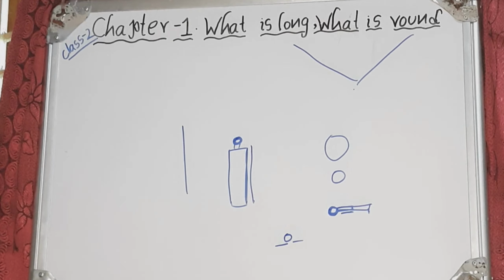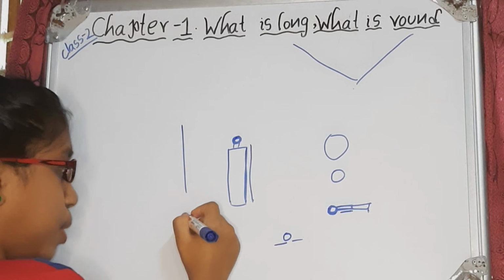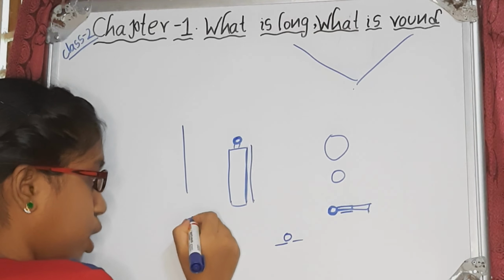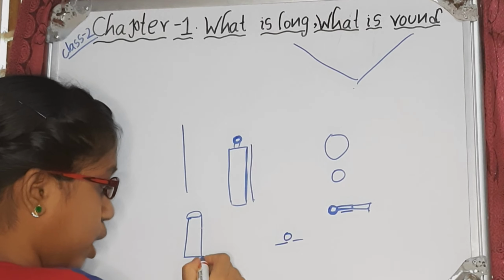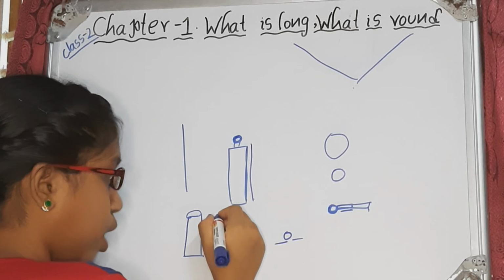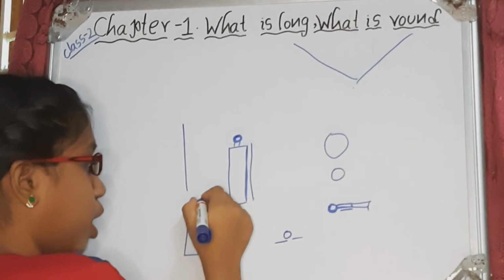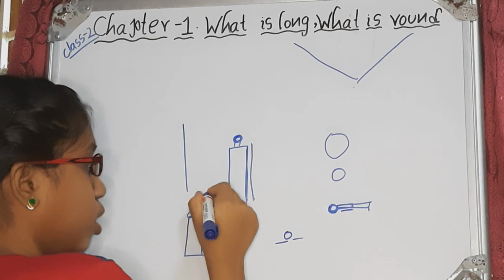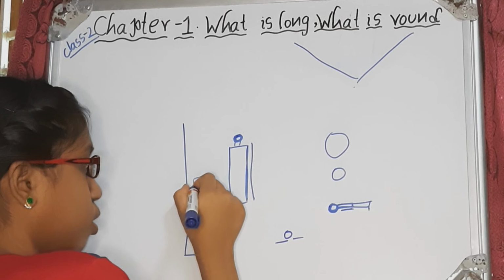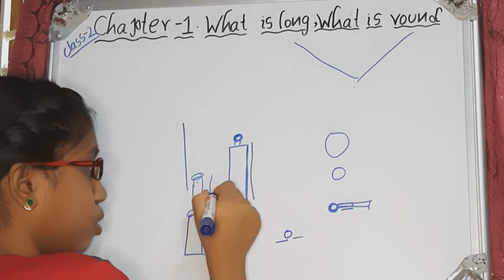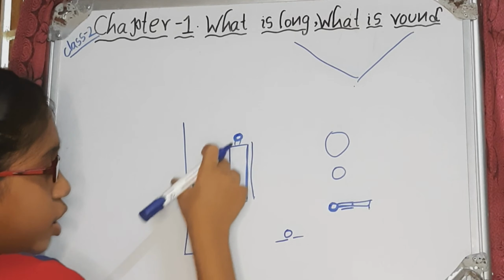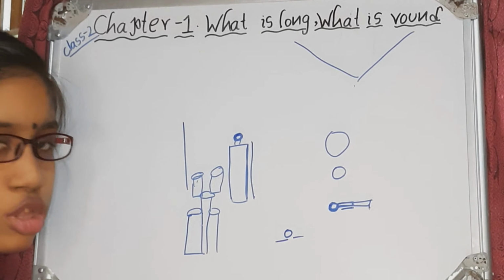Okay, next, suppose we are building a can house. One after another we just build, like this, the top one. Like this we built a can house.